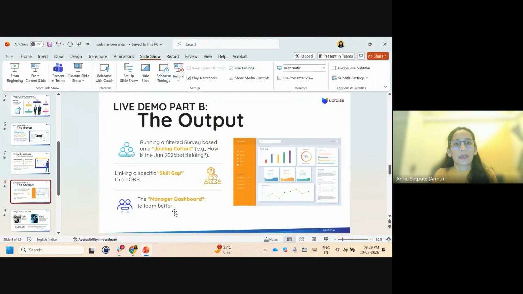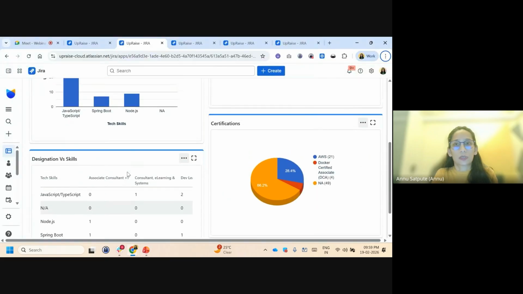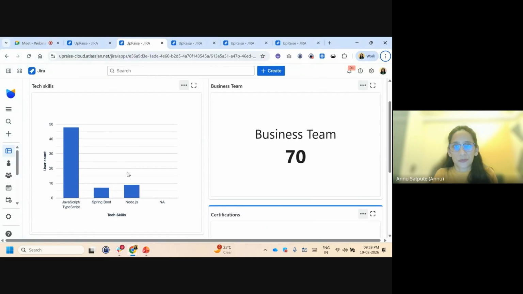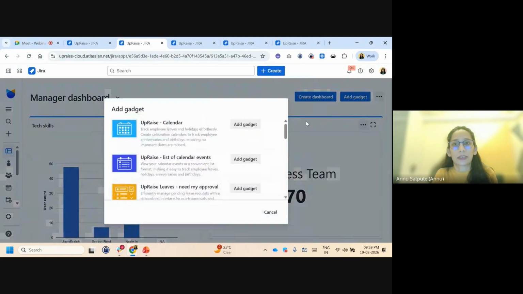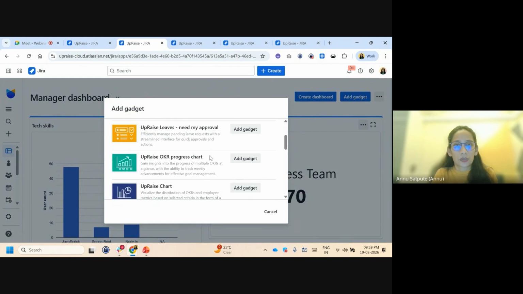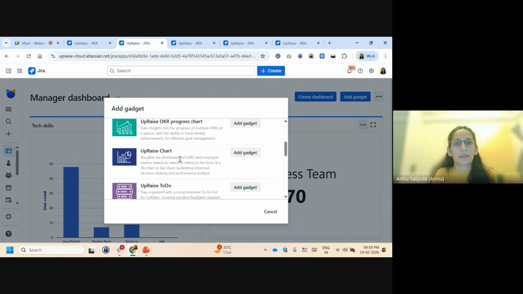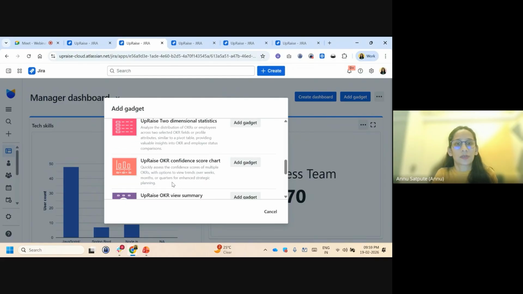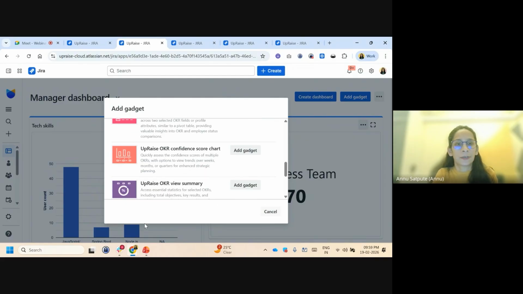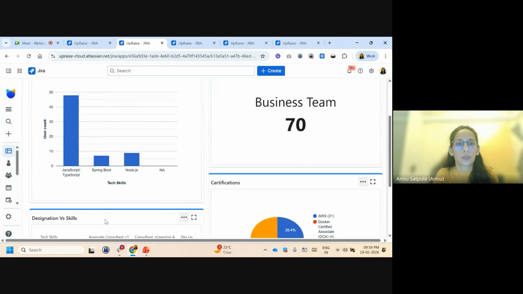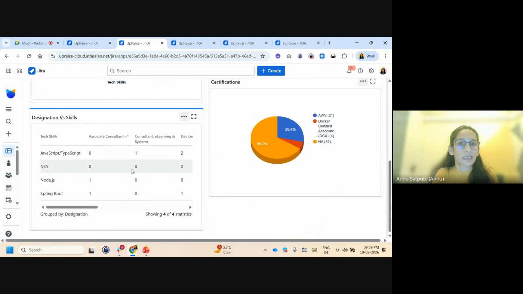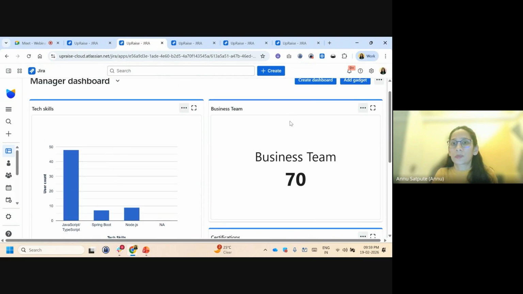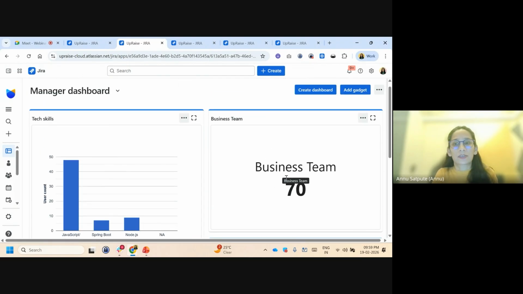And of course, the manager dashboard is what I was talking about for the last few minutes. You can add different types of gadgets here. For example, I have added this pie chart, and I have this two-dimensional statistics report, which is already added here on the dashboard. Then this is the stats report again.